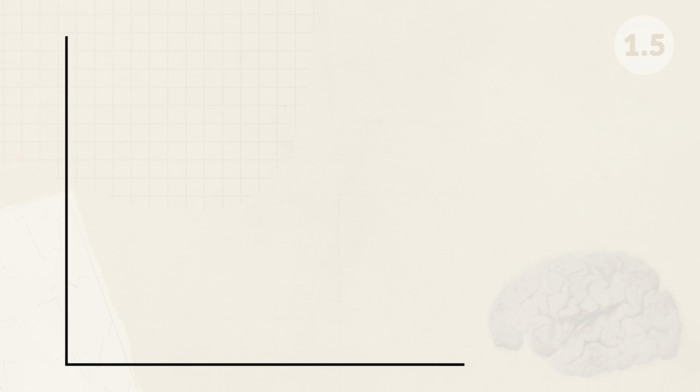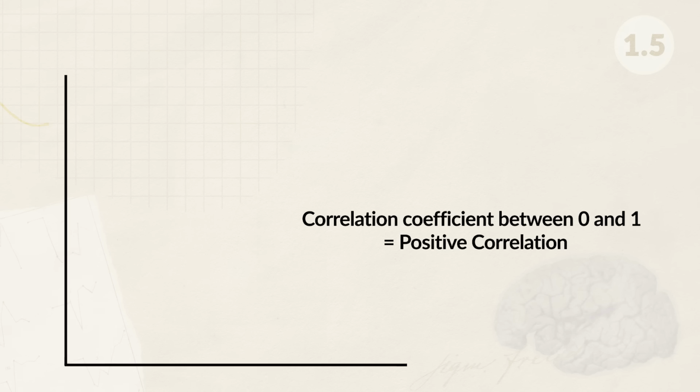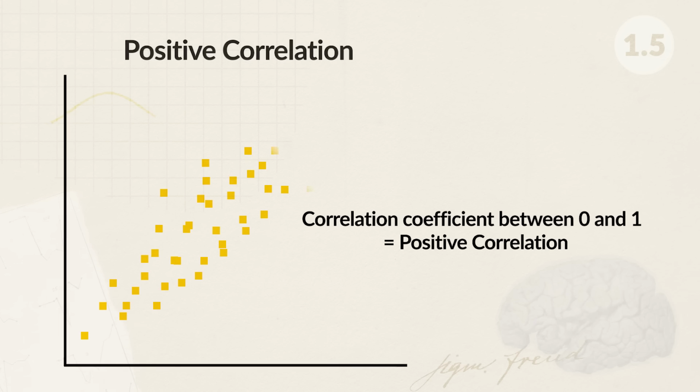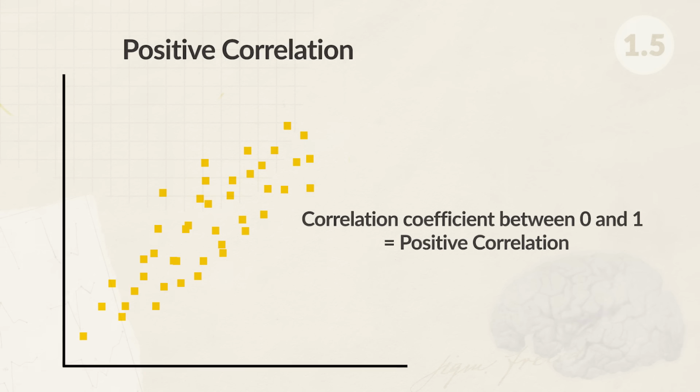Changing gears to look at correlational studies, if researchers are analyzing the results of a correlational study, they'll need to understand the correlation coefficient. The closer this value is to 1, whether it be positive or negative, the stronger the relationship is between the two variables. If the correlation coefficient is between 0 and 1, that means the variables are either increasing or decreasing together. If we plot the data on a scatter plot, we can see a positive relationship.